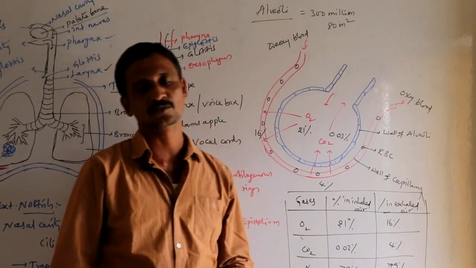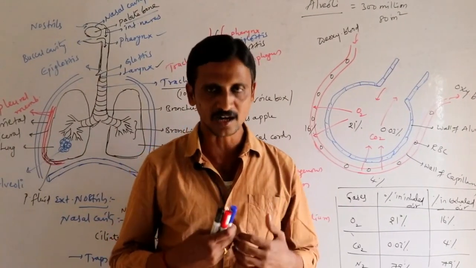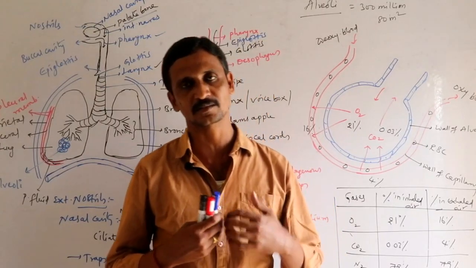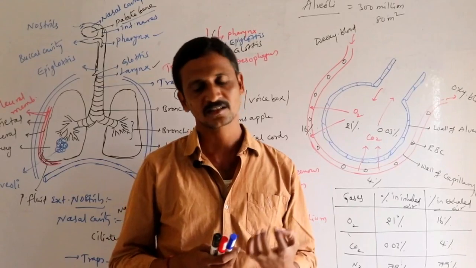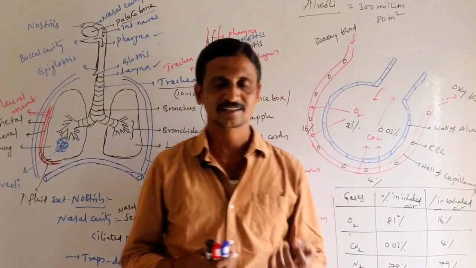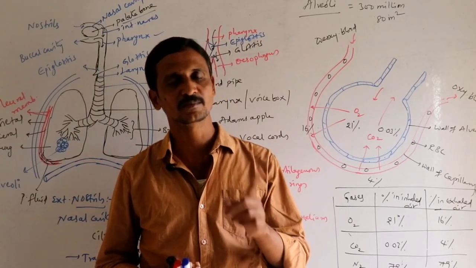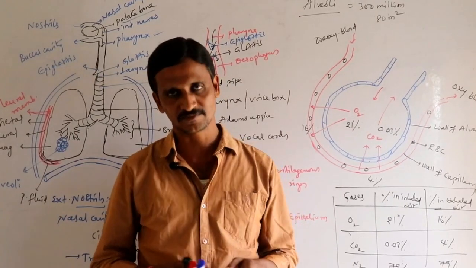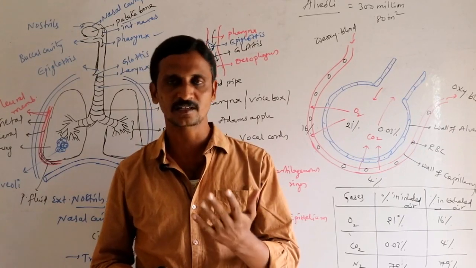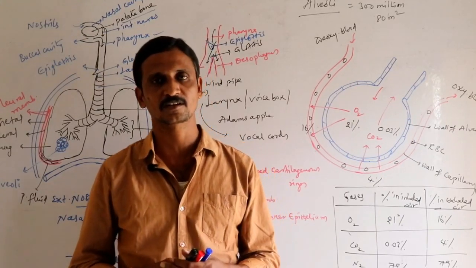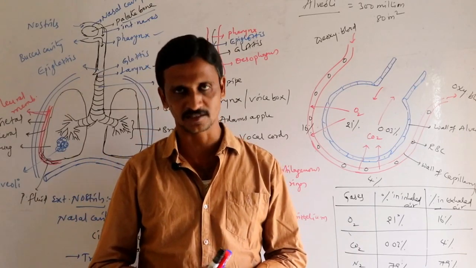And as you know well, the deoxygenated blood from the heart, that is from the right ventricle, is supplied to the lungs with the help of the pulmonary artery, and in the lungs the blood is purified and turned into oxygenated blood. Now the oxygenated blood is carried by the pulmonary vein into the left auricle. Then the left auricle pumps the blood into the left ventricle, and from the left ventricle with the help of the systemic aorta, that oxygenated blood is supplied to all the body organs.